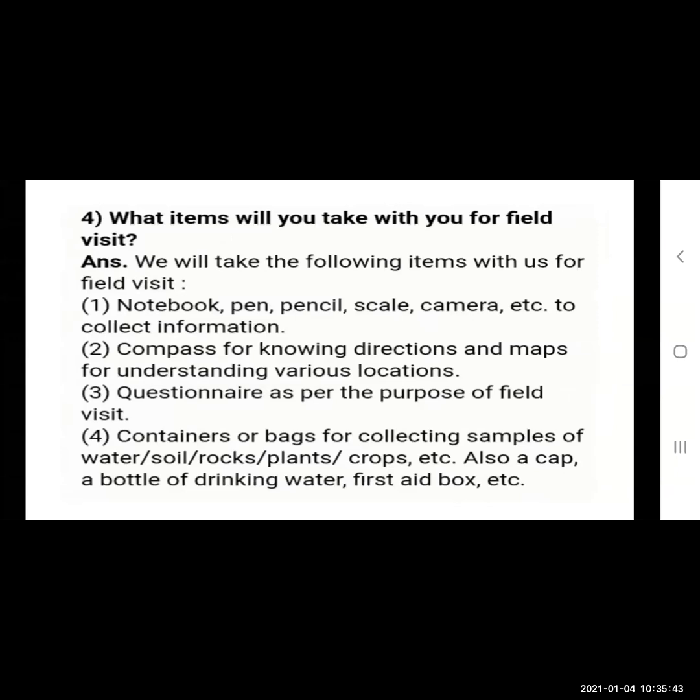Now, what items will you take with you for the field visit? You have seen in the picture already. A notebook should be there, pen, pencil, scale, camera, etc. to collect the information. A compass for knowing direction and a map for understanding various locations. So the compass is used for directions, and with the help of the map you can know where you are actually going.